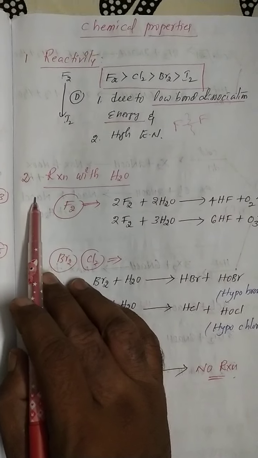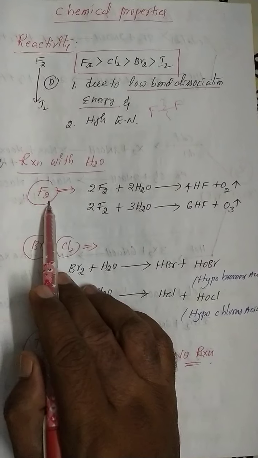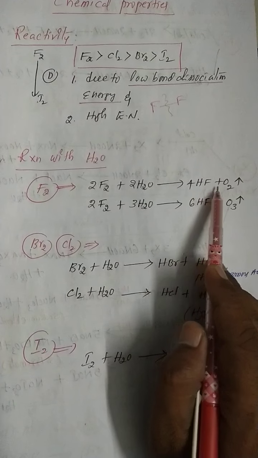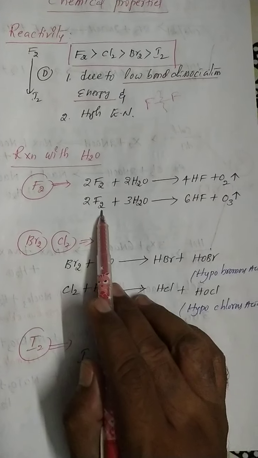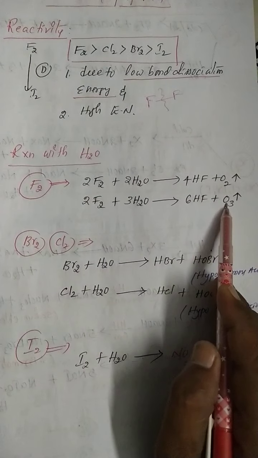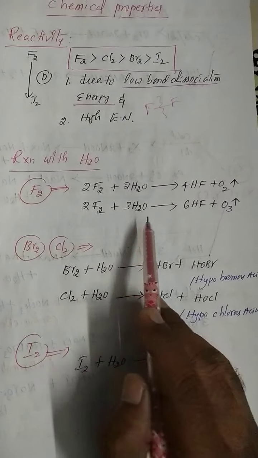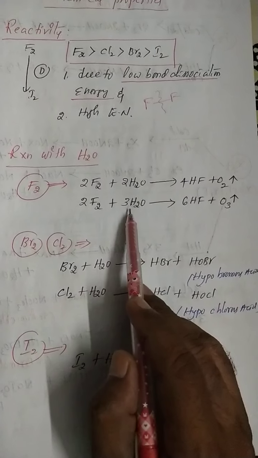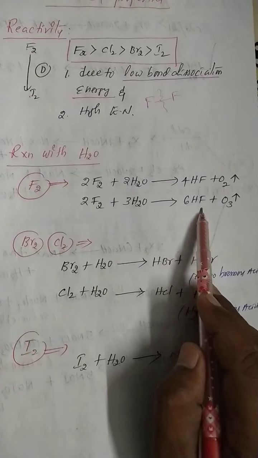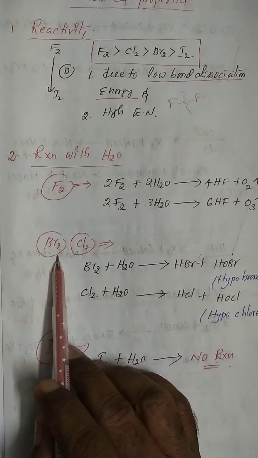Next, the first chemical property is reactions with water. See, fluorine reacts with 2 moles of water to give hydrogen fluoride, and oxygen is released. But if fluorine reacts with an excess amount of water, ozone is released immediately. This is most important. So how does fluorine release ozone gas? In the presence of 3 moles of water it gives 6 moles of hydrogen fluoride and ozone gas. And the remaining elements from this group: bromine and chlorine.